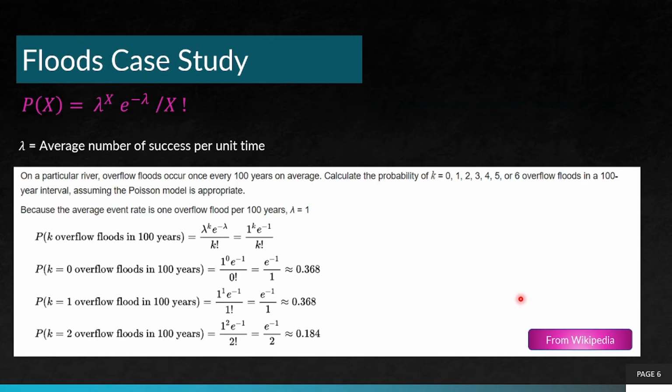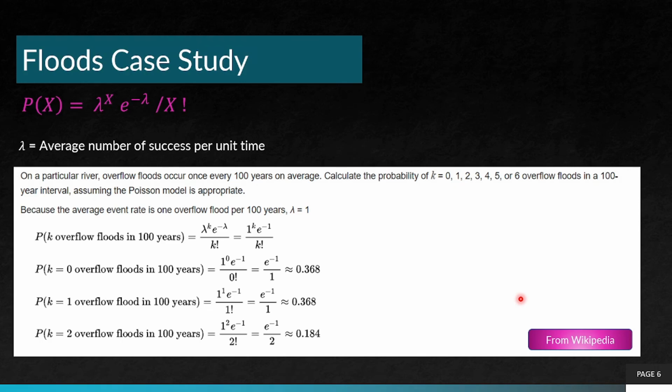The floods case study. On a particular river, overflow floods occur every 100 years on average. Calculate the probability of k equal to 0, 1, 2, 3, 4, 5 or 6 overflow floods in a 100-year interval, assuming the Poisson model is appropriate. Because the average event rate is 1 overflow per 100 years, lambda is equal to 1. Therefore, k equal to 0 floods in 100 years has probability 0.368.